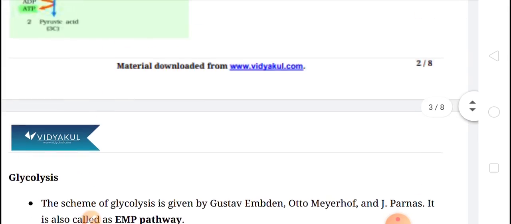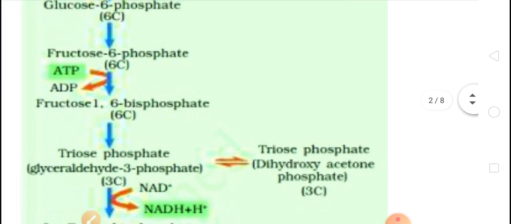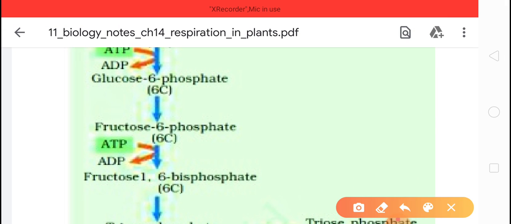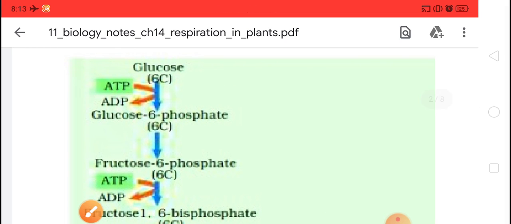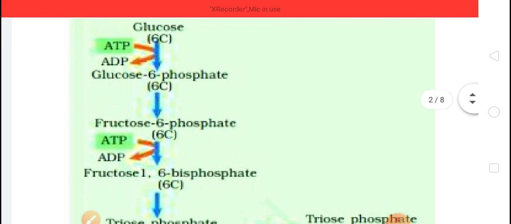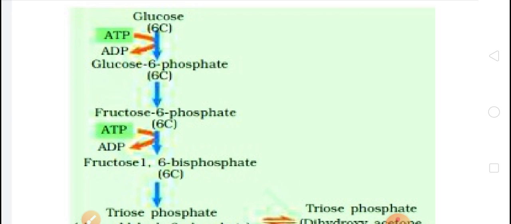So there are various steps in glycolysis that we are going to discuss here. I'm showing the scheme of glycolysis in front of you. In NCERT, you can easily see that first of all, the glucose molecule is converted to glucose 6 phosphate, and glucose 6 phosphate is converted into fructose 6 phosphate.